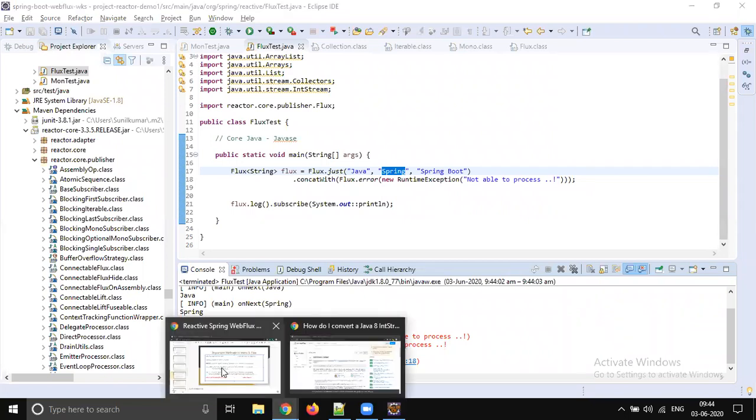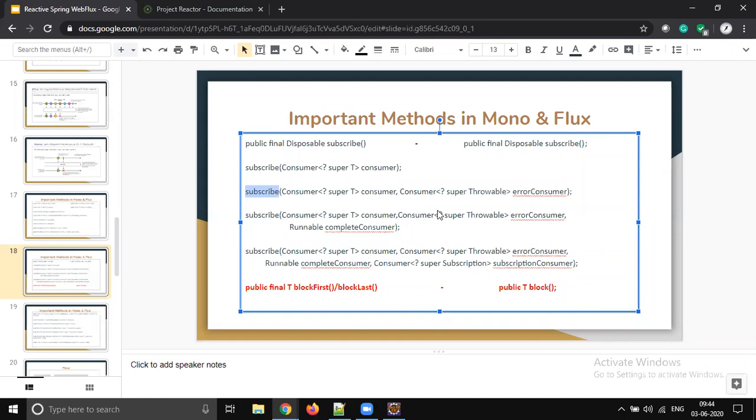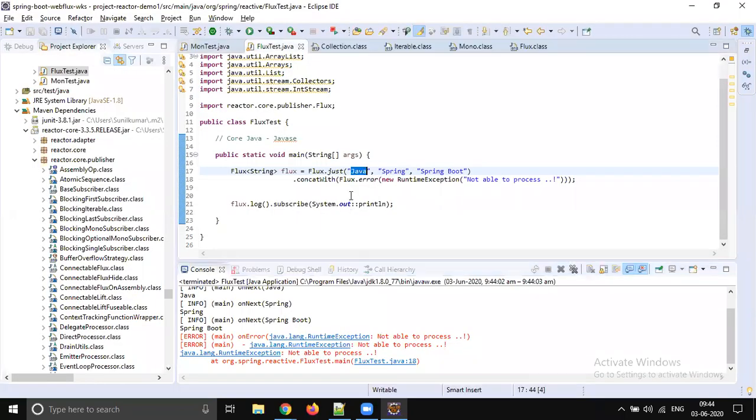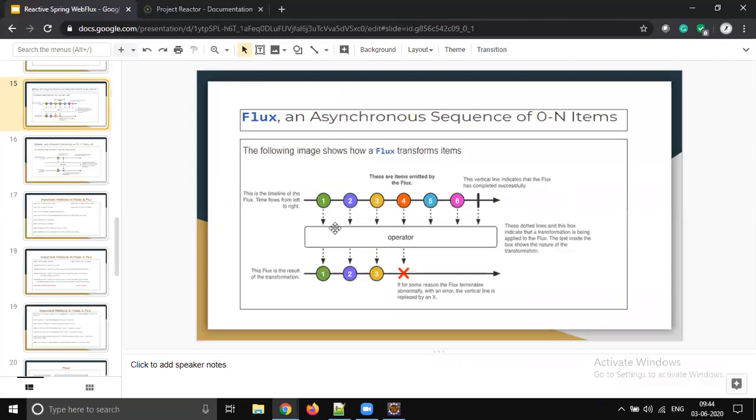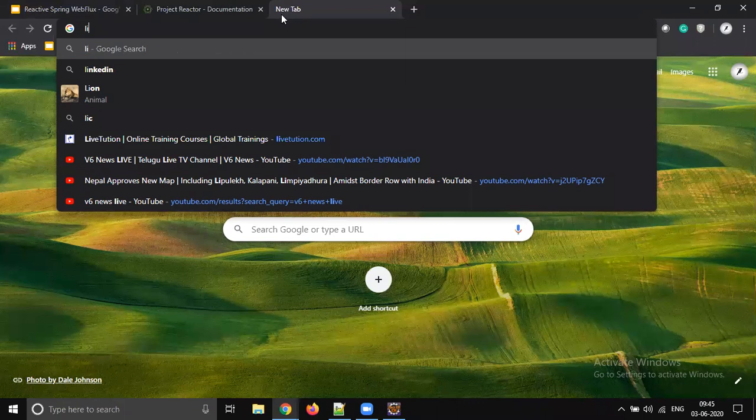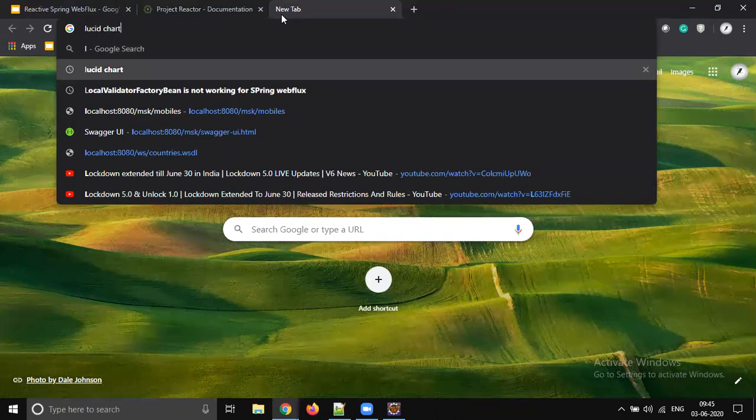Let's go to our favorite diagram, the marble diagram. One is Java, one is evaluated. First, subscription through the subscribe operator, so onSubscribe is going to trigger. This operator onSubscribe requests the data. If I put it in a diagrammatic mode, Lucidchart is best suited.